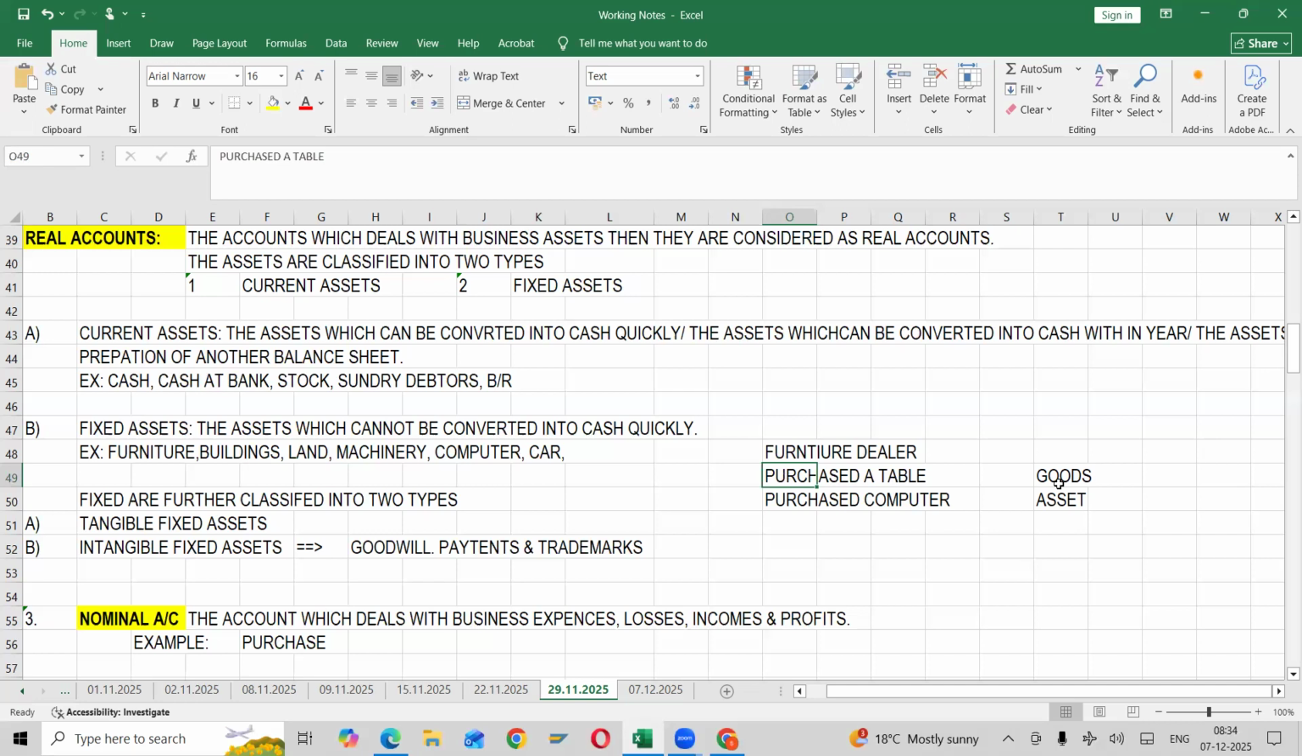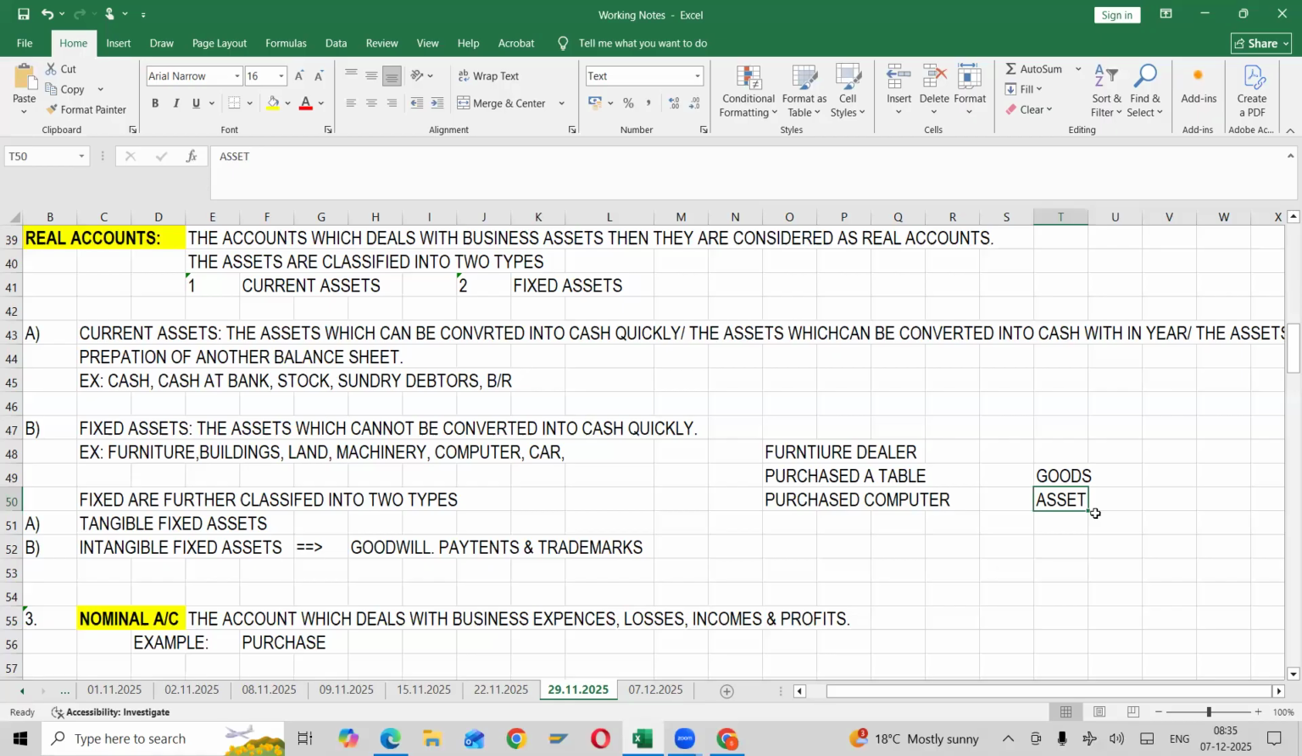Whenever you are purchasing, an asset is something different. It's not an expense. If you say an asset is an expense, then which account will it come under, a real account or a nominal account? As I said clearly, real account deals with business assets, nominal account deals with business expenses. So you are not supposed to say an asset is an expense because we are going to use it for a longer period.